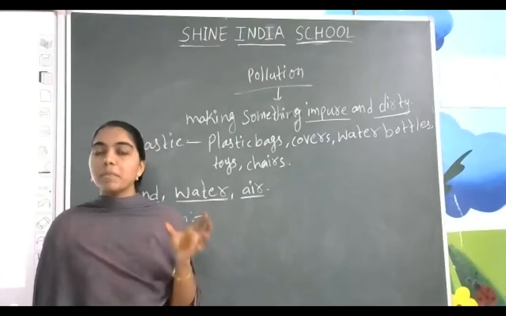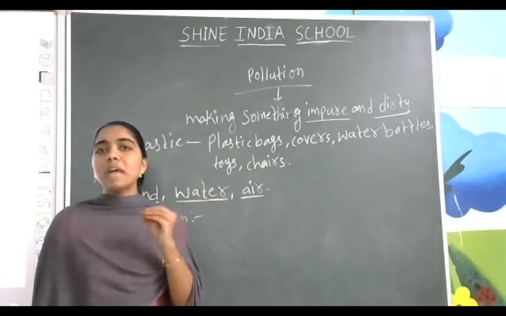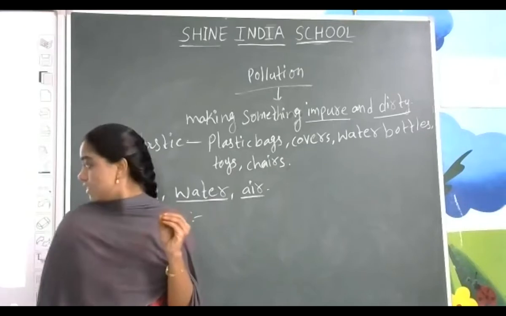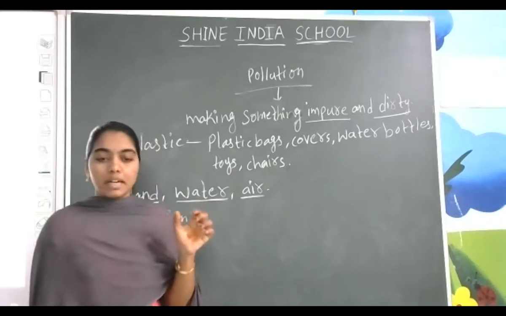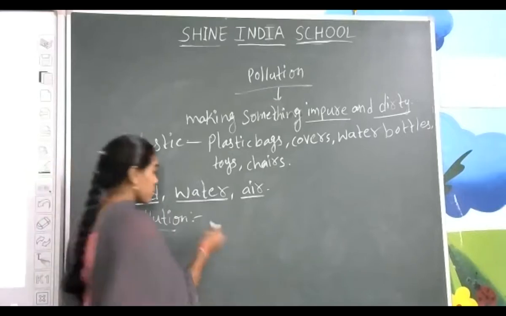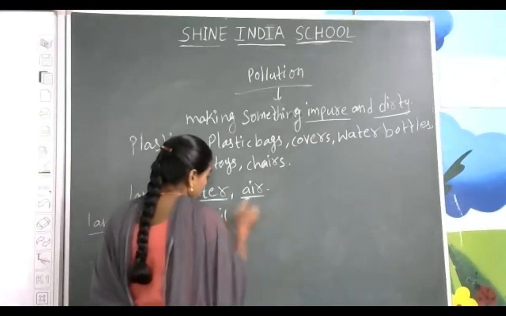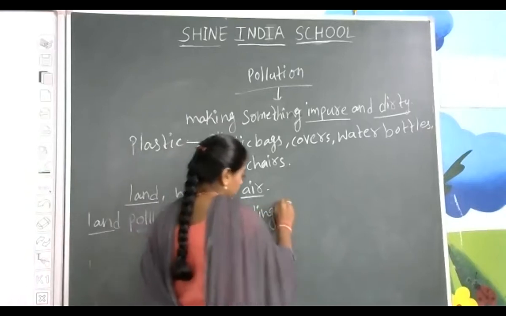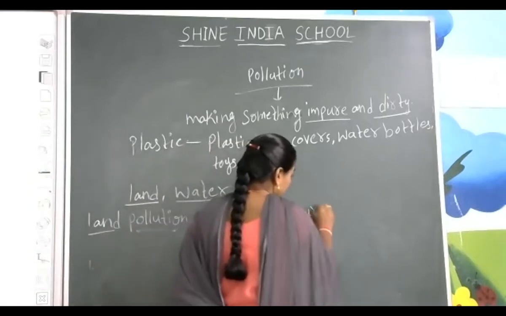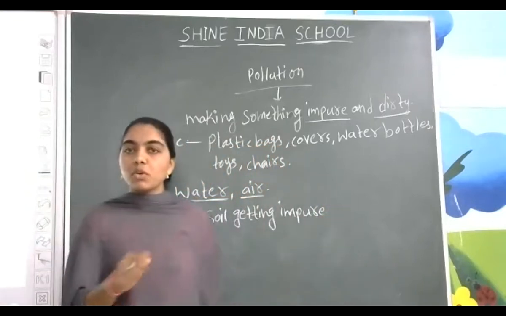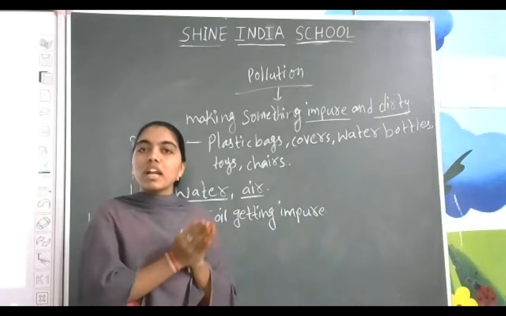Here land pollution has come as the most important pollution. Why? Because of the plastic. Daily we are using many types of plastic items, so that it is getting polluted. Okay, how is the land pollution happening? Yes, soil is getting impure. Soil is getting impure with the help of the plastic. Means how is it going to get impure? Because daily what are the wastes?